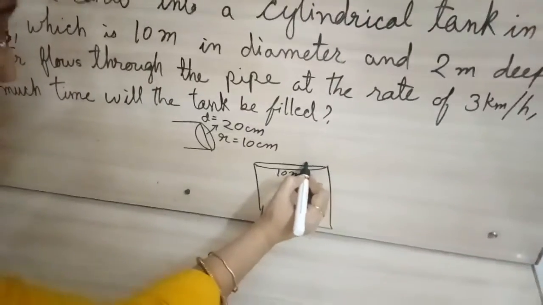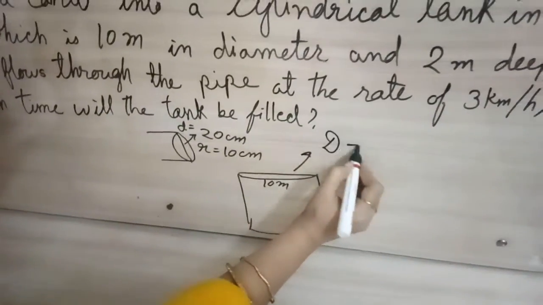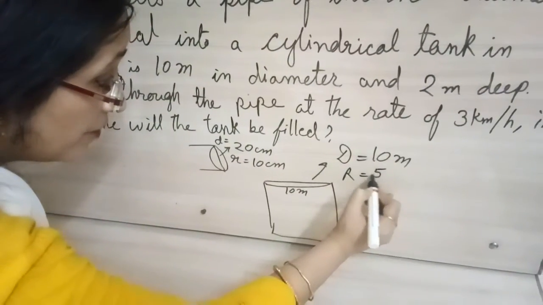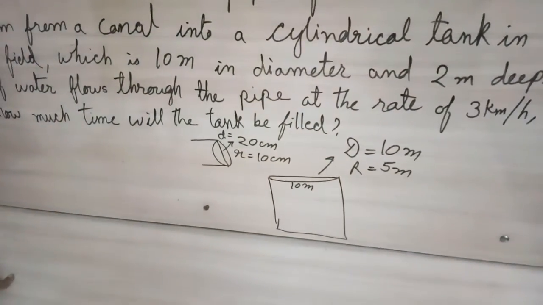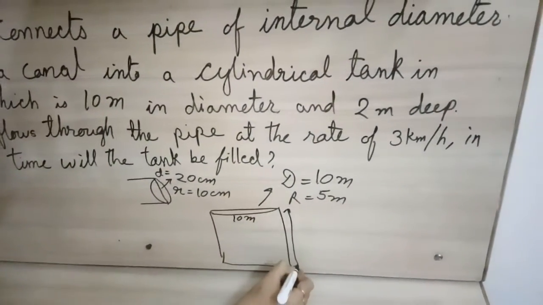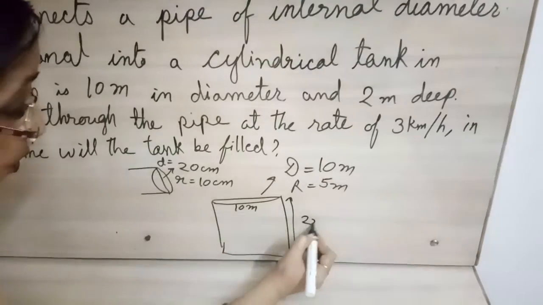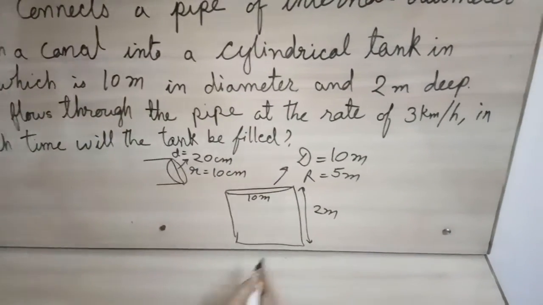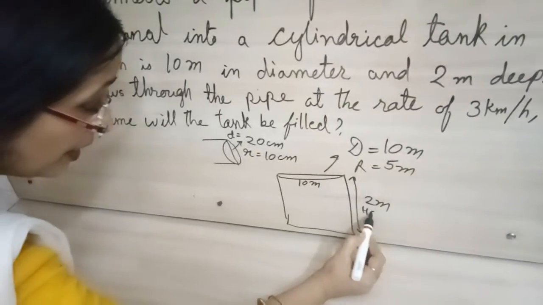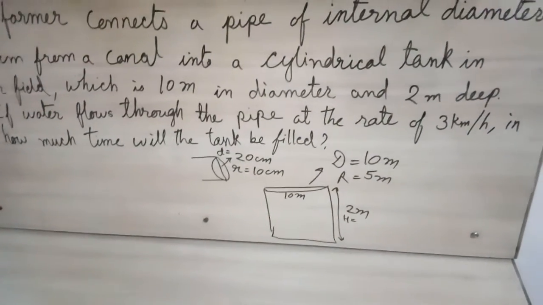So for this tank I am taking capital R, and capital R will become 5 meter. Diameter's half will be radius, and the depth of this tank is 2 meter. That means we can take the height as 2 meter because it is cylindrical in shape.